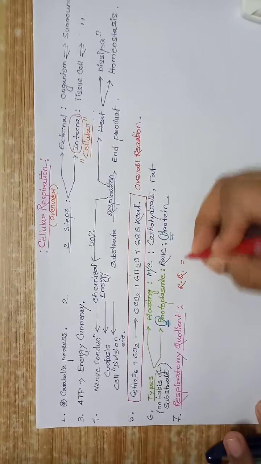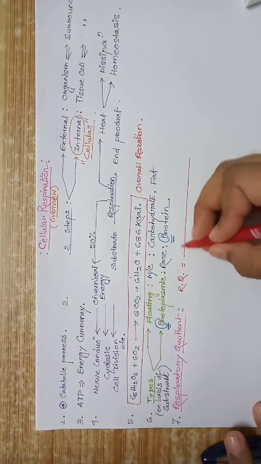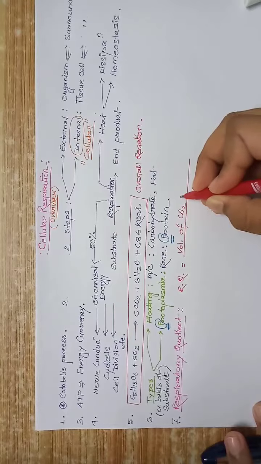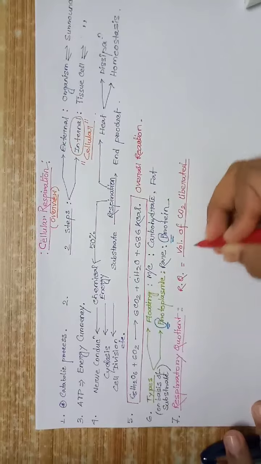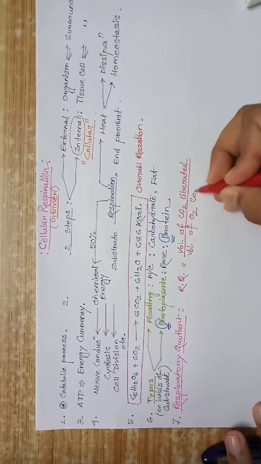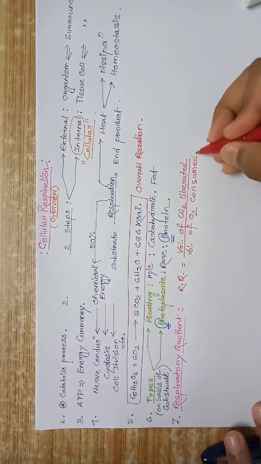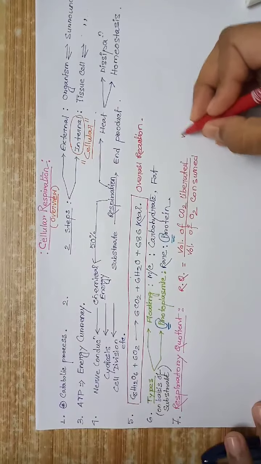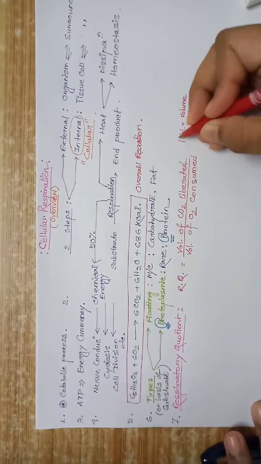RQ equals volume of CO2 liberated divided by volume of O2 consumed.